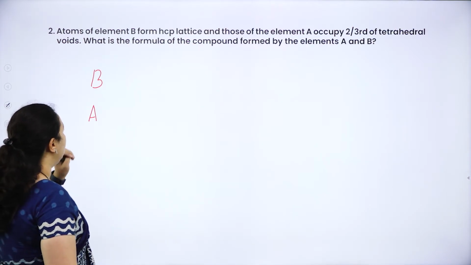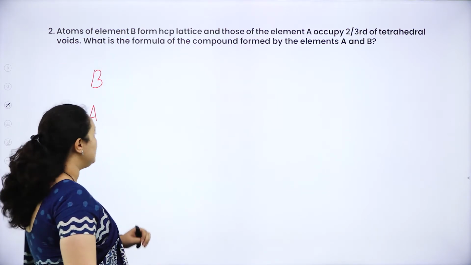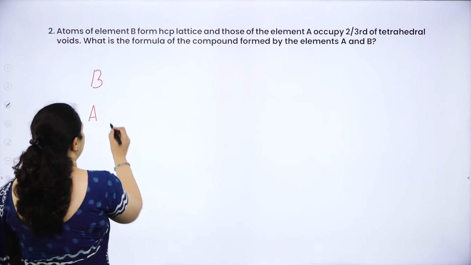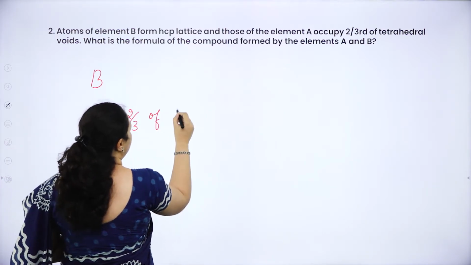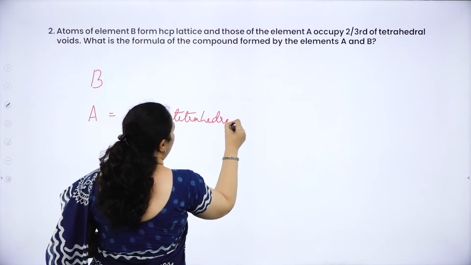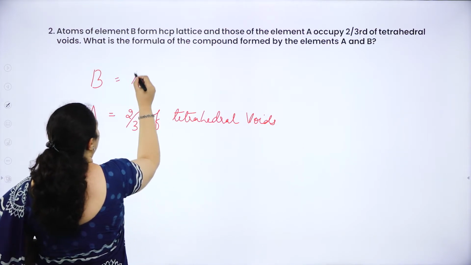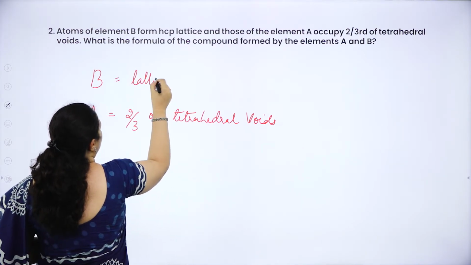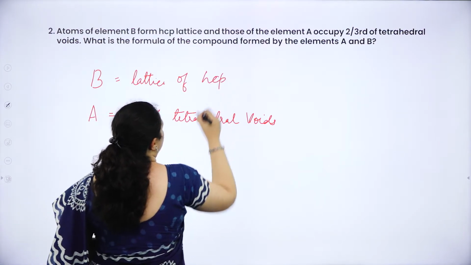What is it they have given? They told B occupies the HCP lattice, A occupies 2/3 of tetrahedral voids of HCP.